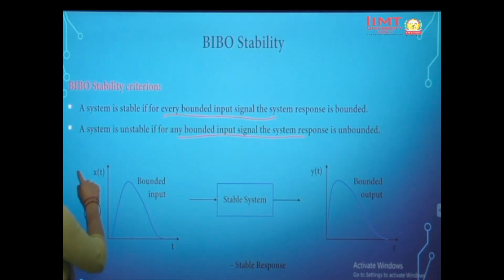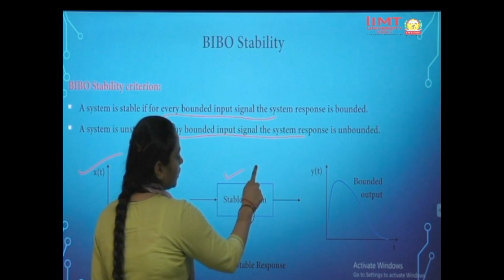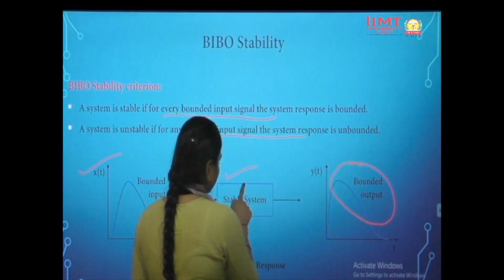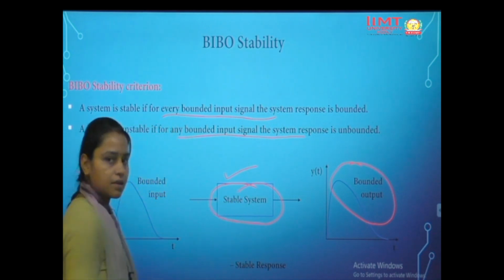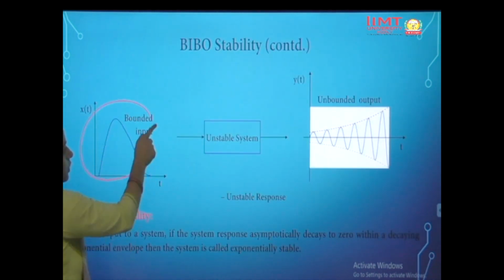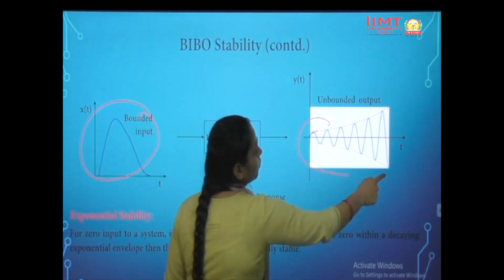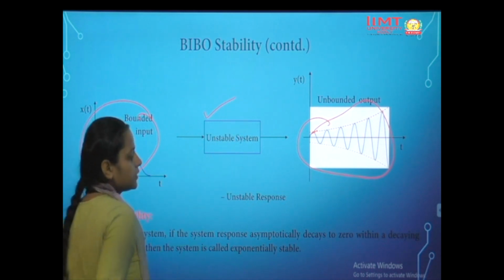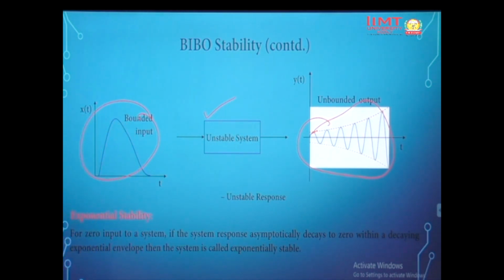So what is bounded input? If we can see from here, this is an input which is bounded with respect to time. We give it to a system, and here we are getting a bounded output only. So we can say this is a stable system. But if we give a bounded input but we are getting an unbounded output with respect to time, then the system is called an unstable system.